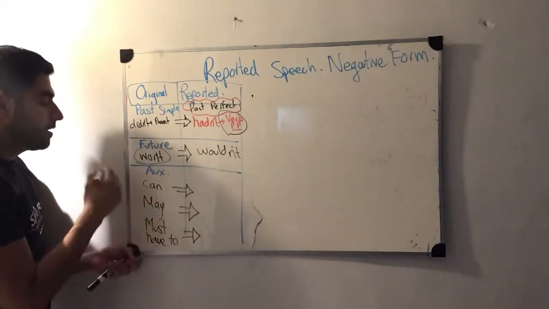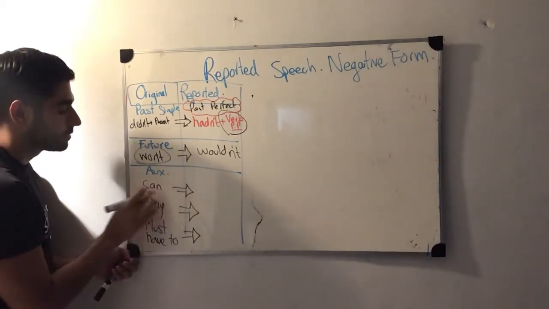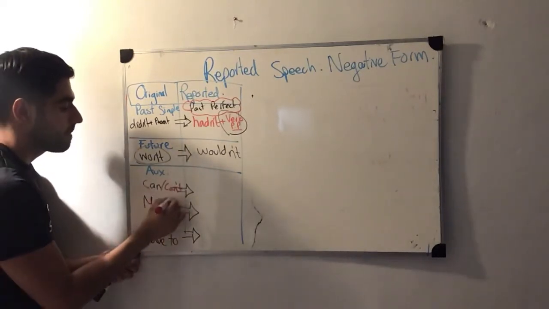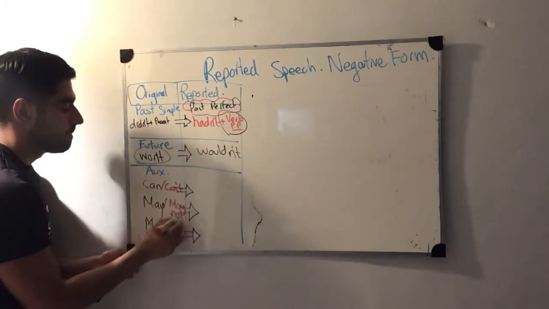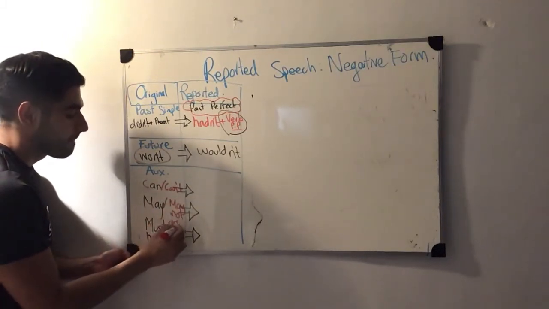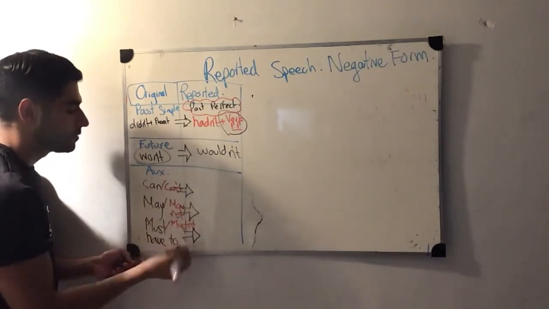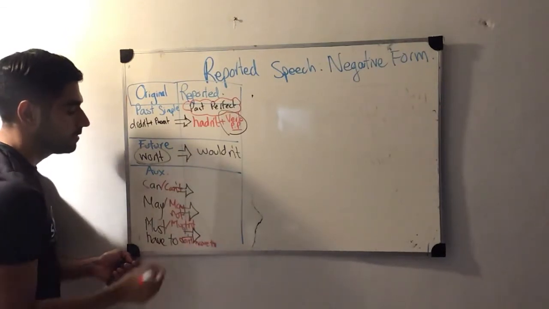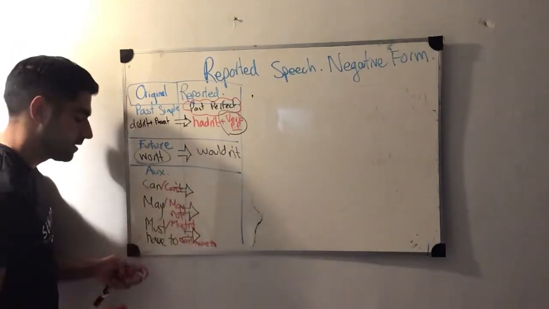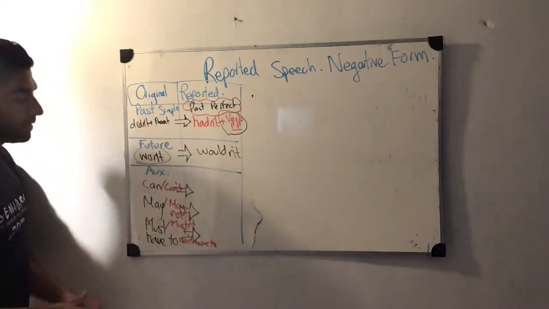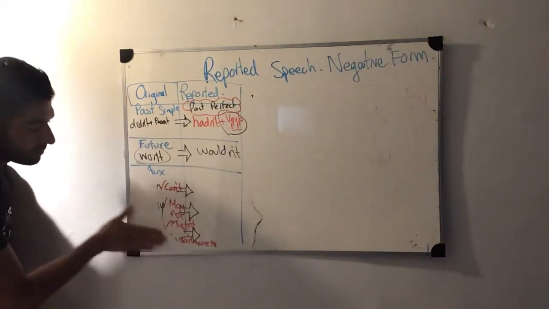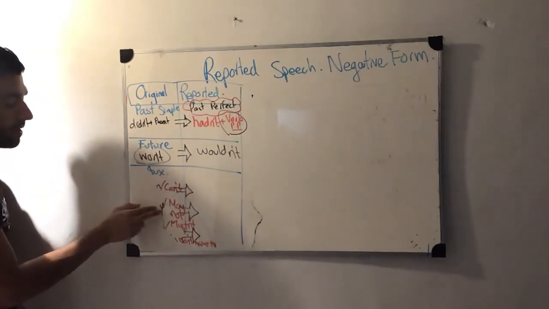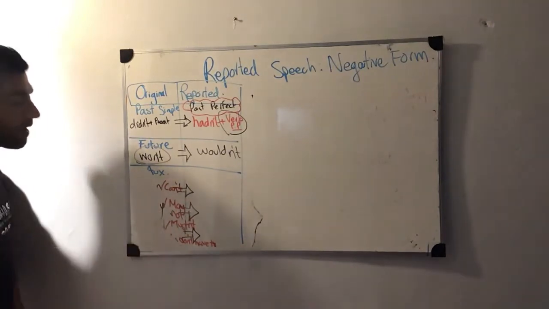If you want to change them, you have to put them in negative form. So can will be can't, okay? May not. Must, mustn't. And have to, don't have to, or doesn't have to. Okay, I'm gonna just write it, so I don't have a lot of space. So in this case, we are gonna basically eliminate these ones, and the ones that we're gonna focus on are these: can't, may not, must not, and don't have to, okay?